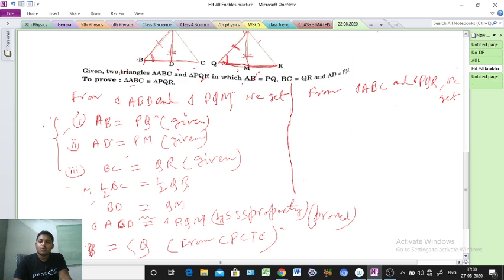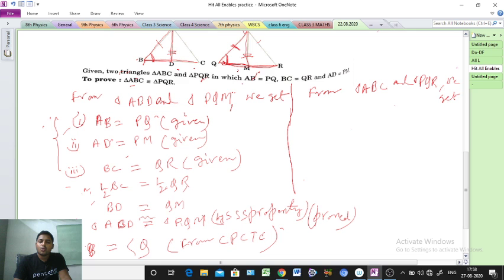First point, what, sir? AB side. AB and PQ sides are equal. That one is already given in the question. Clear or not clear? Next, point number 2, base. Base means here BC equal to QR. That one is also given in the question. Clear? Next, point number 3.